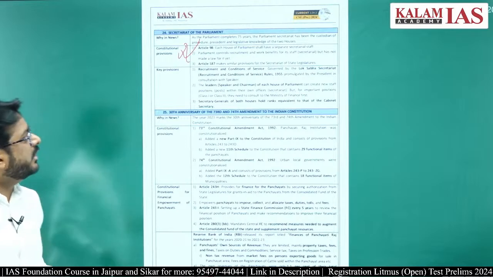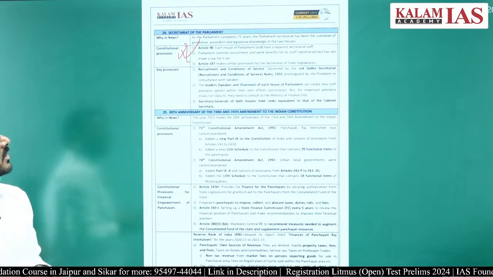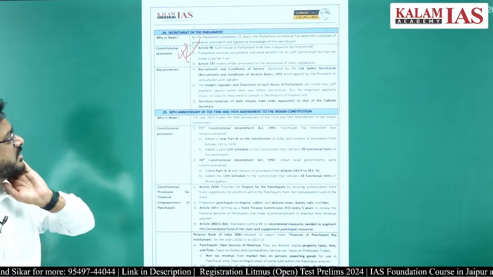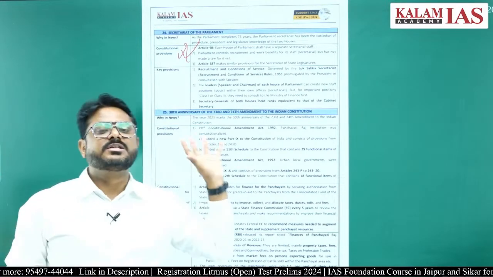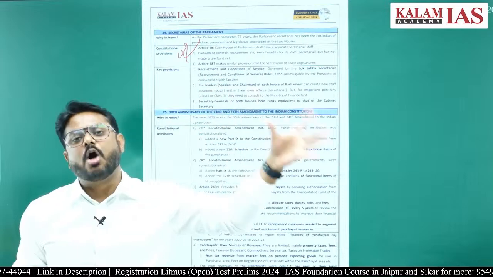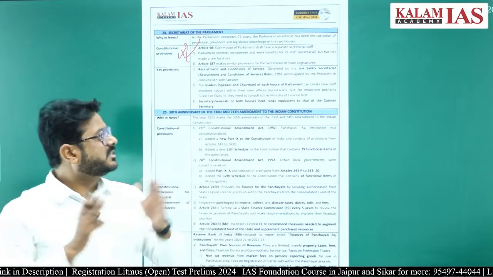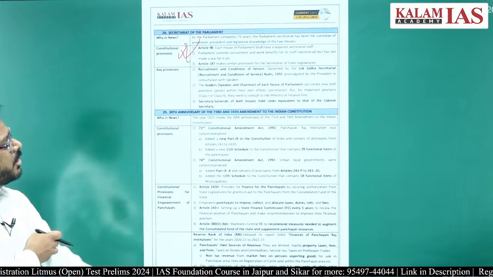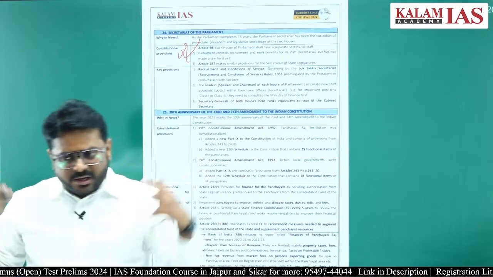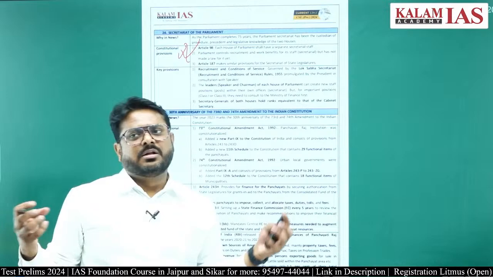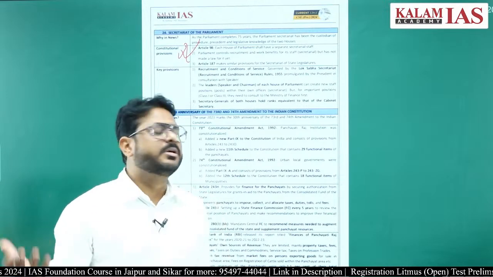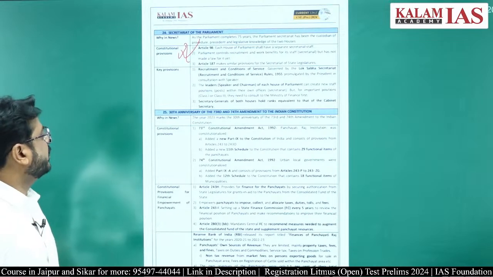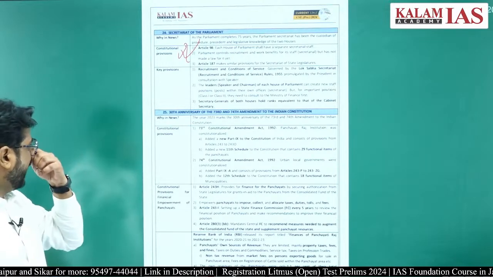Article 187 makes similar provisions for the secretariat of the state legislature, right? So there is a provision of secretariat in both the houses, and both houses will have a separate secretariat. And obviously several rules and regulations will be made inside the house for that secretariat. The presiding officer will have lots of say in that. In case of Lok Sabha, there will be the Speaker. In case of the Rajya Sabha, there will be the Chairman, right?